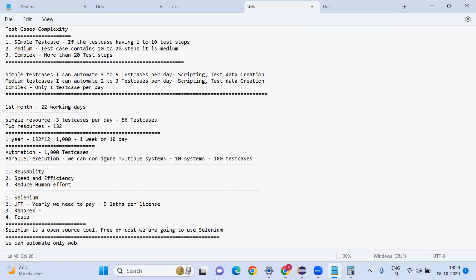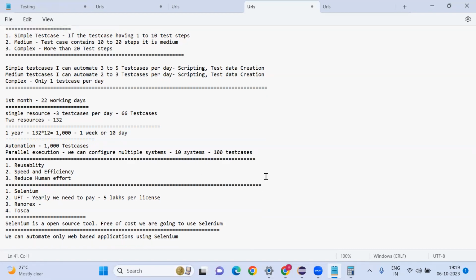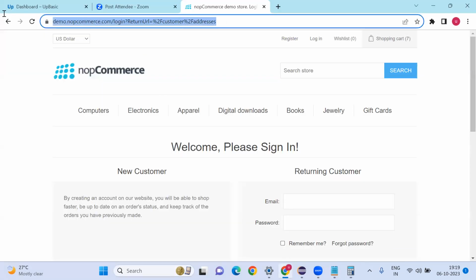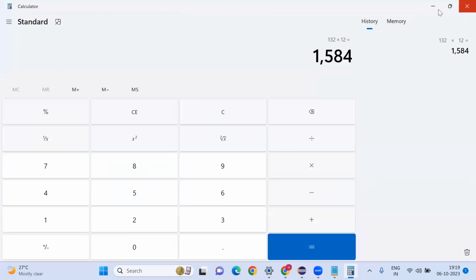Only web-based applications using Selenium. There are some limitations with Selenium because it is free of cost. Whatever applications we are accessing through a browser, those applications we can automate. Desktop applications like Notepad and Calculator, these applications we cannot automate using Selenium. It won't support.